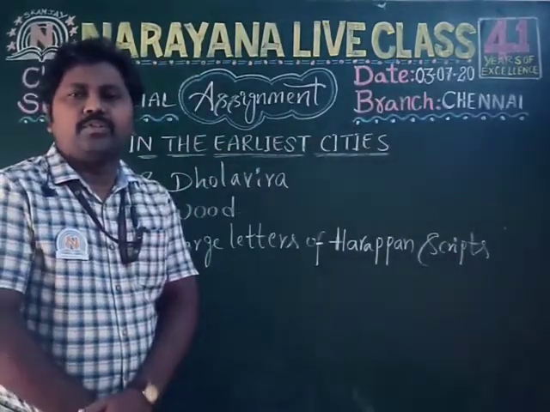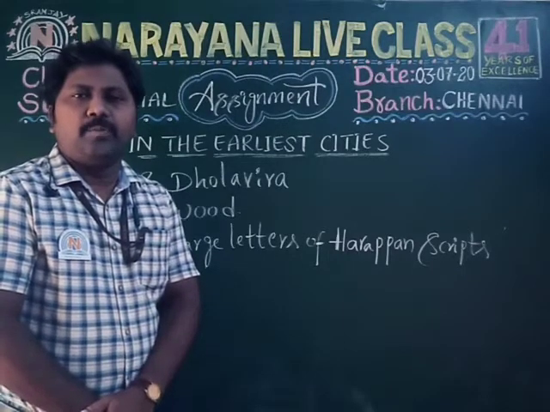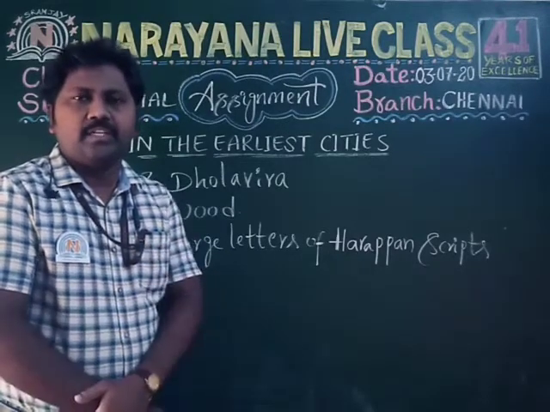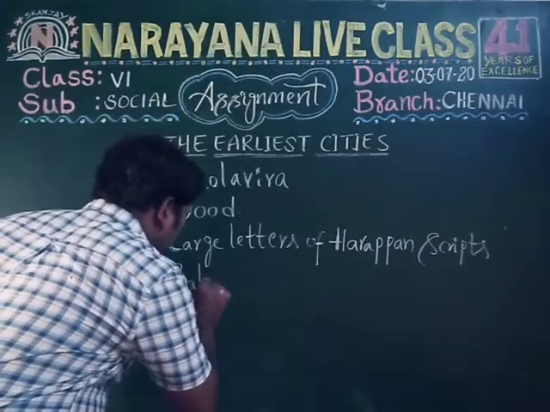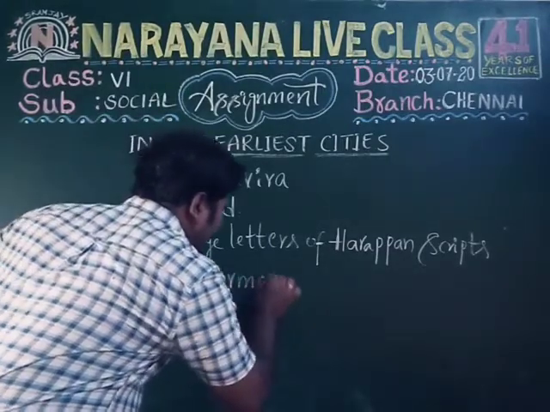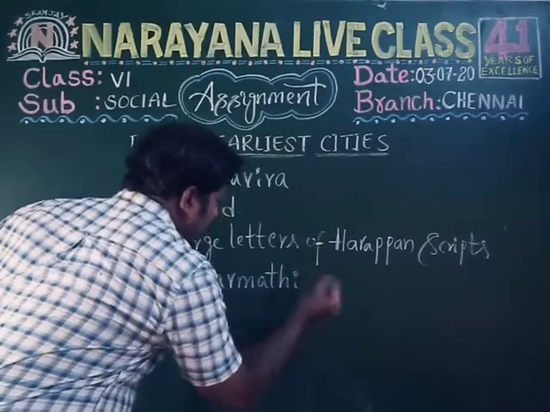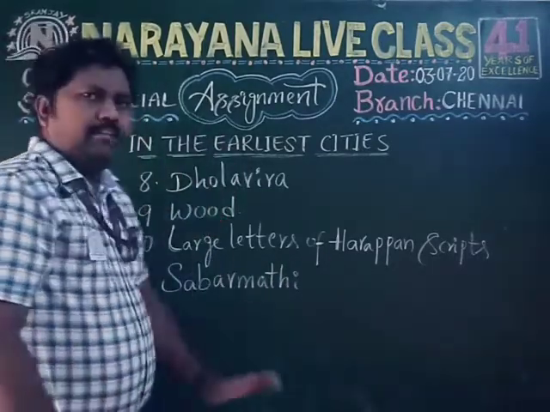The city of Lothal stood beside the tributary of Dash River. The answer is Sabarmati. So the answer is Sabarmati River. Okay, children. So these are the 11 questions.